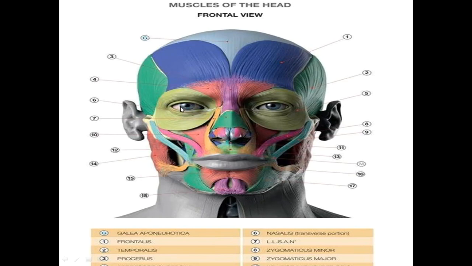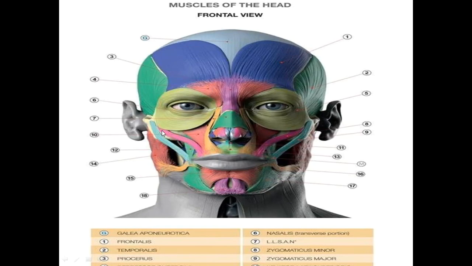It is responsible for the closure of the eye. The lacrimal part squeezes the nasolacrimal gland, and the palpebral part is responsible for light closure of the eye, while the orbital part is responsible for the tight closure of the eye. This is the procerus, and this is the depressor supercilii.